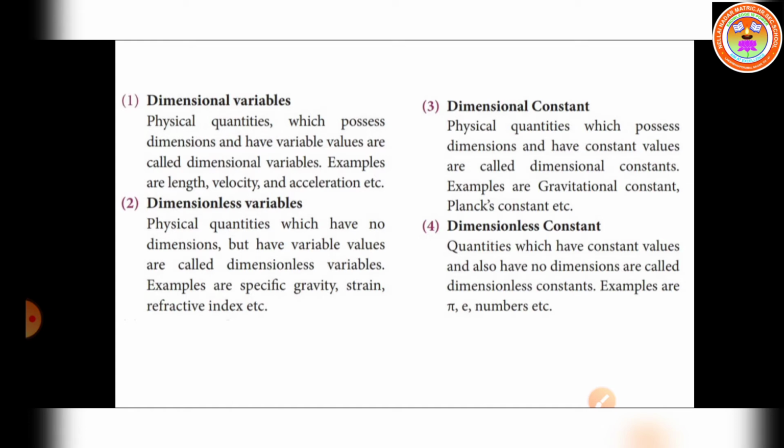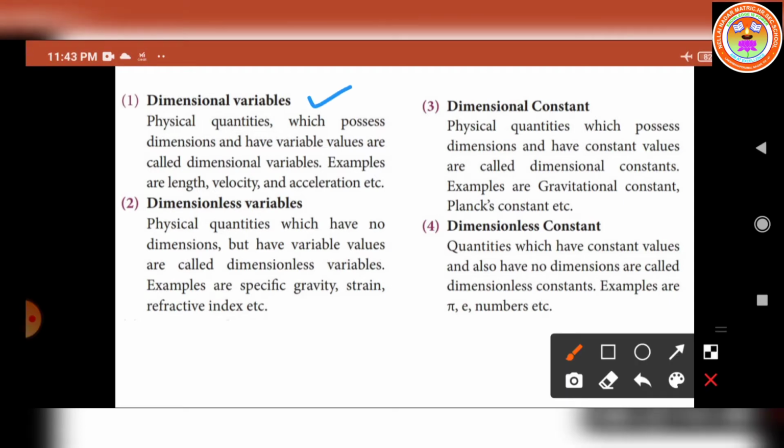Next we have to move on to dimensional quantities, dimensionless quantities and the principle of homogeneity. On the basis of dimension, we can classify the quantities into 4 categories. The first one, dimensional variables. Second one, dimensionless variables. Third one, dimensional constant. And fourth one, dimensionless constant.